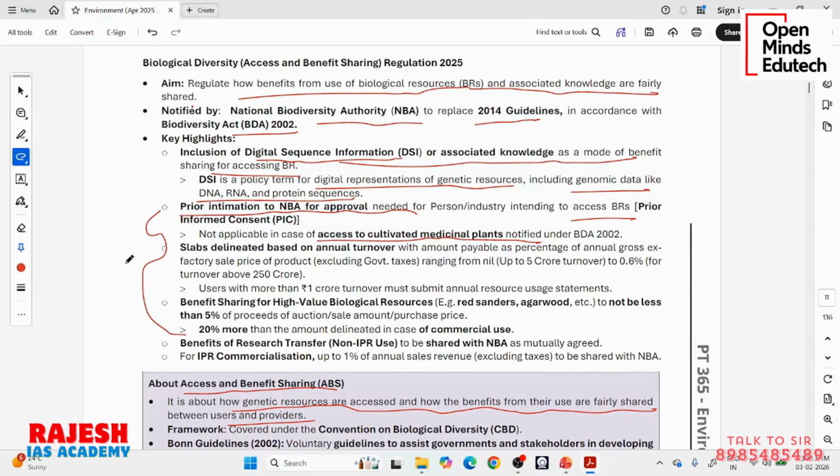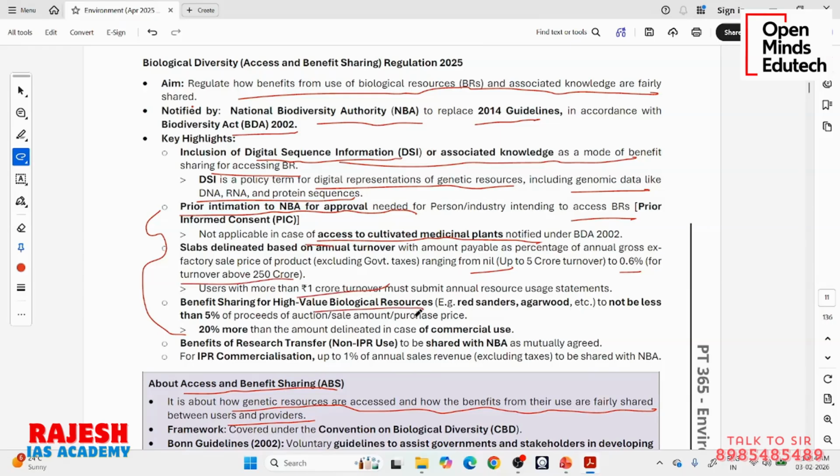Like they are saying the amount of benefit sharing, how much you are going to give, depends on how much turnover you are making. There are various types of situations, how much you are going to pay. If a foreign company comes to India and makes a deal with the Indian government or local communities for some biological resources, what is the mechanism of benefit sharing? Whether you have to give 0.6 or you don't have to give anything, you can cultivate for free, depends on your own turnover.